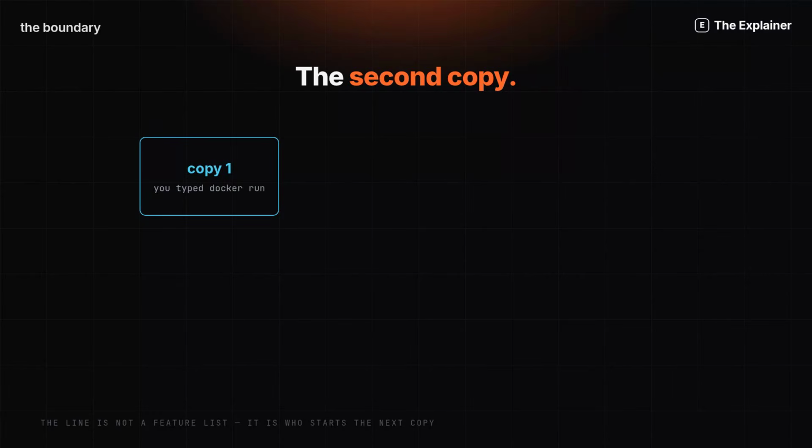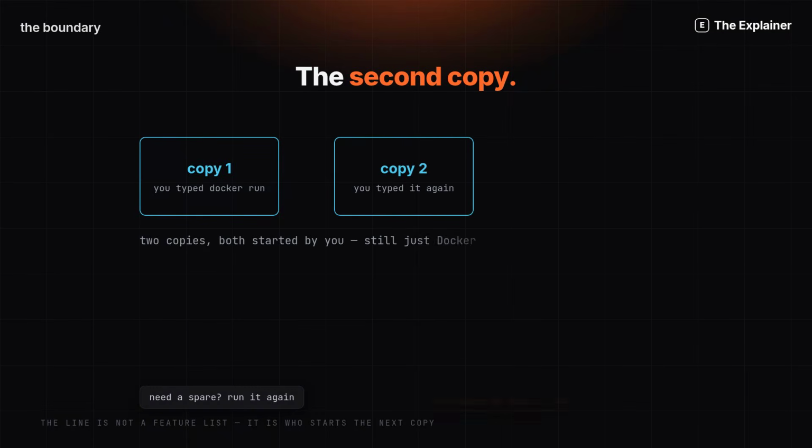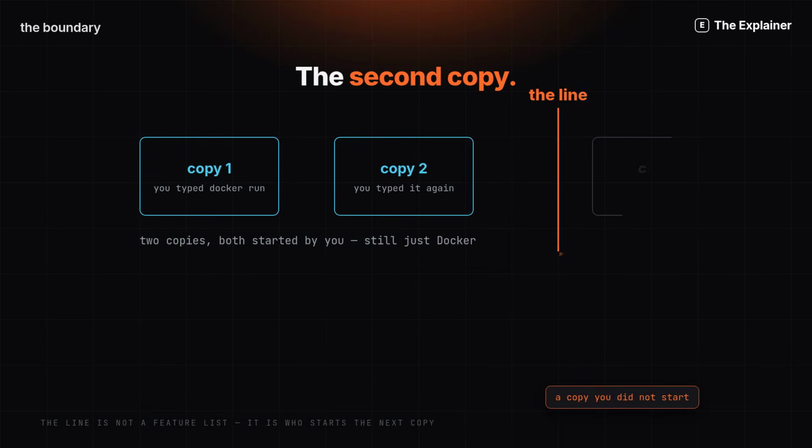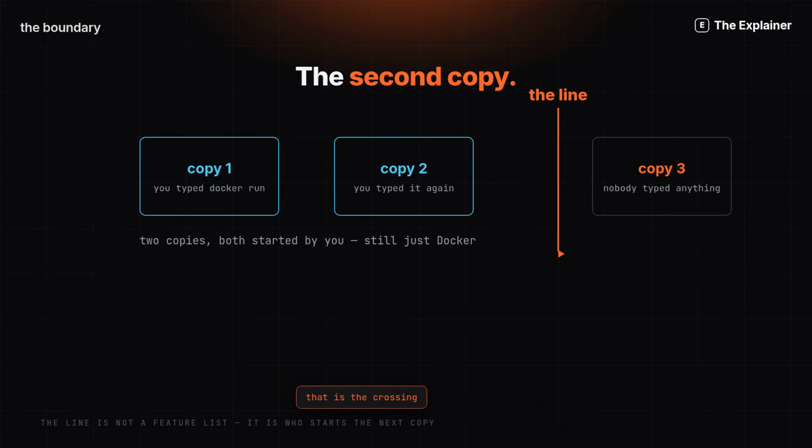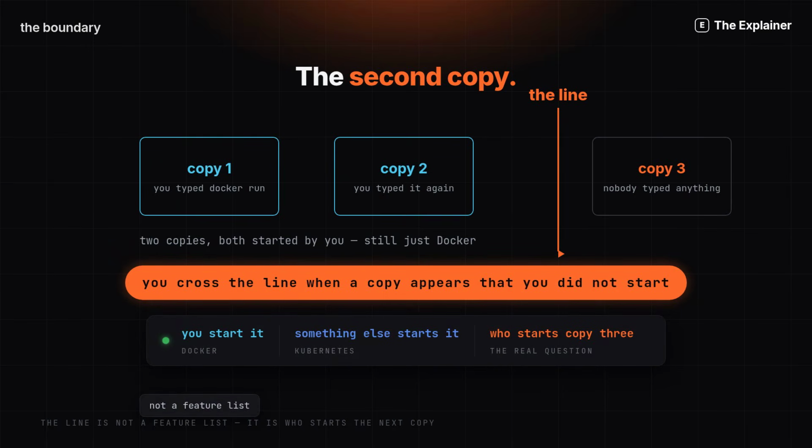Now add one requirement and watch where it breaks. Here is your container, you started it. Need a second copy? You type the command again. Still just Docker and still fine. But a third copy appears here, and you did not type anything. Something else decided to start it. That is the line. You cross it the moment a copy appears that you did not start yourself.